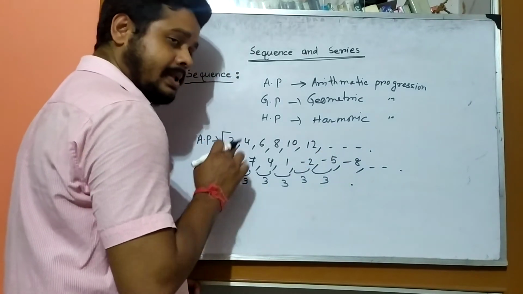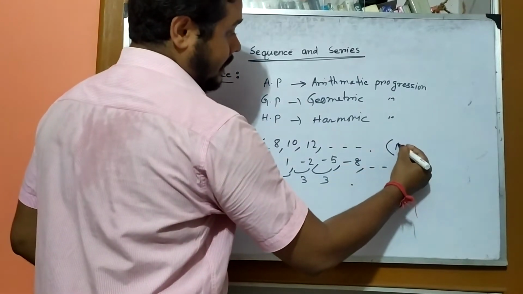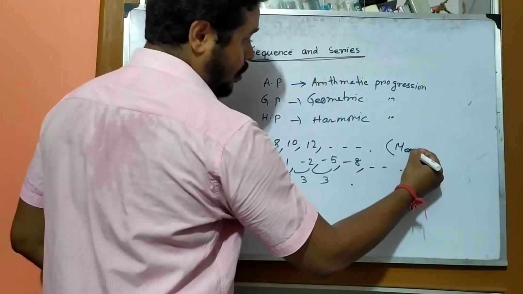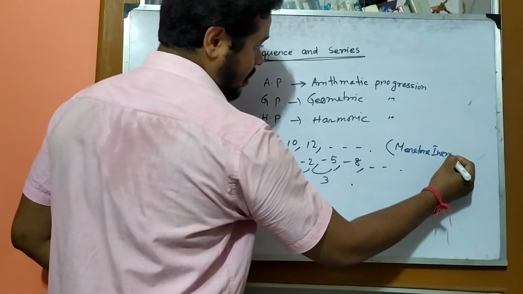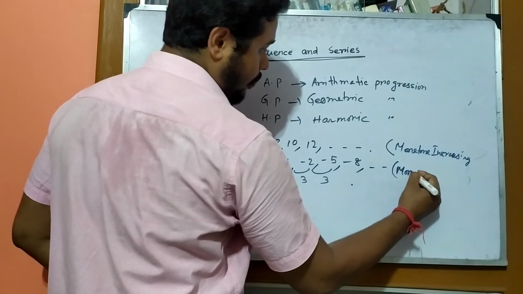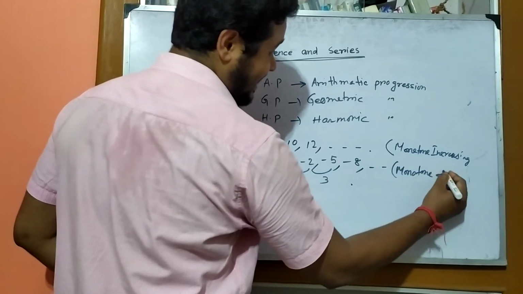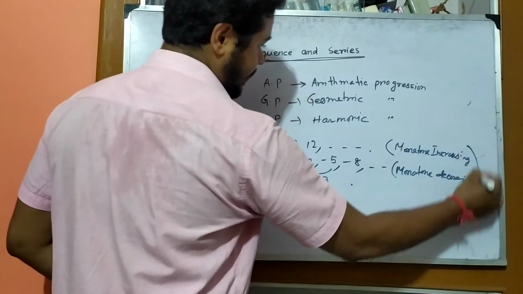Both these examples are of AP, but this one is called a monotone increasing sequence and this one is called a monotone decreasing sequence.